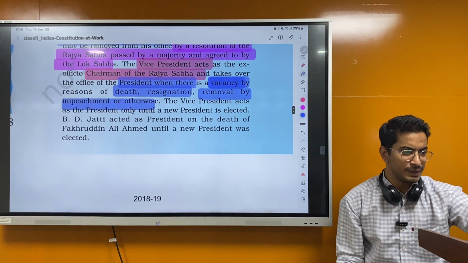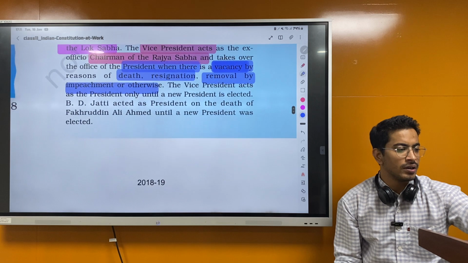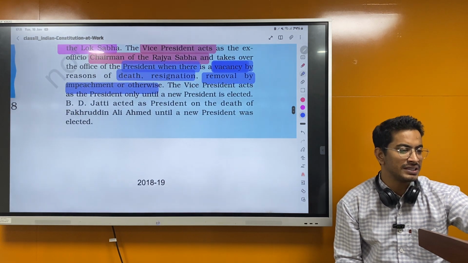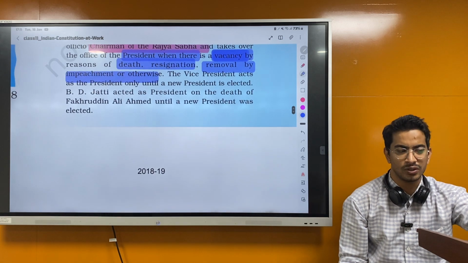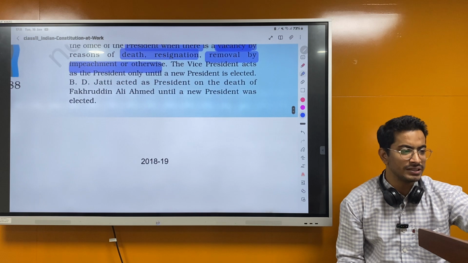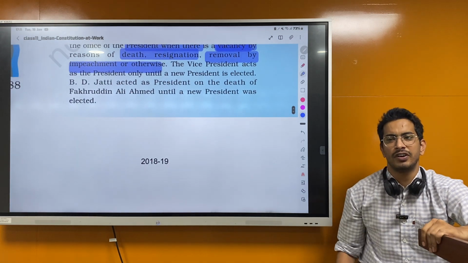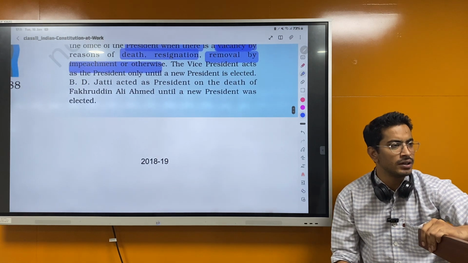Okay. The Vice President acts as President only until a new President is elected. B.D. Jatti acted as President on the death of Fakhruddin Ali Ahmed until a new President was elected. So this is an example, it has already happened like that. So does he continue for 5 years? Vice President as a President? No. Unless we elect a new President.